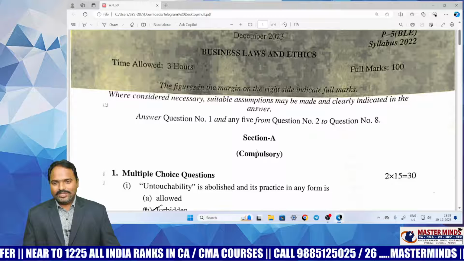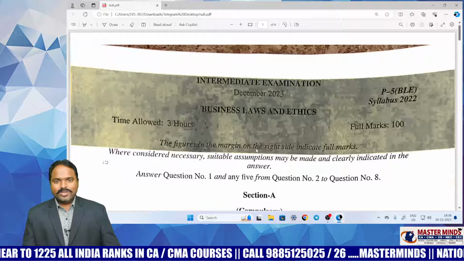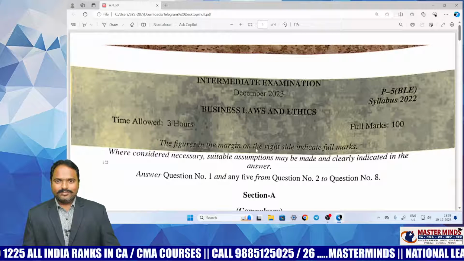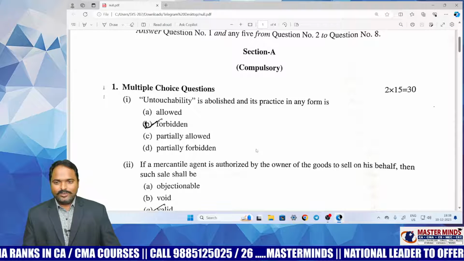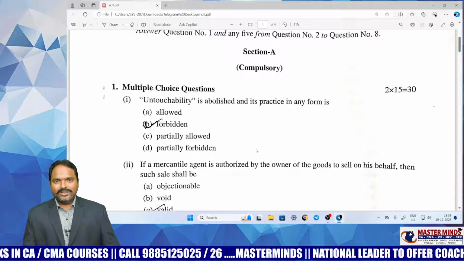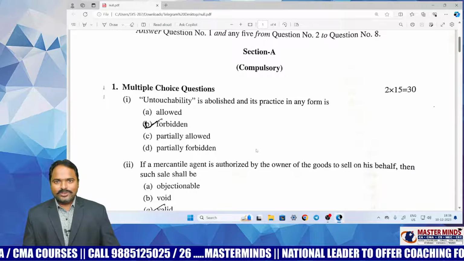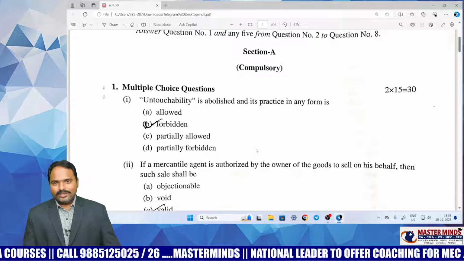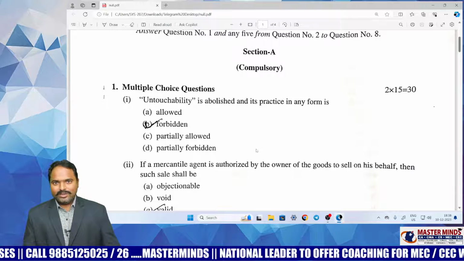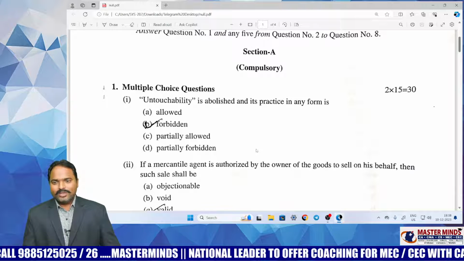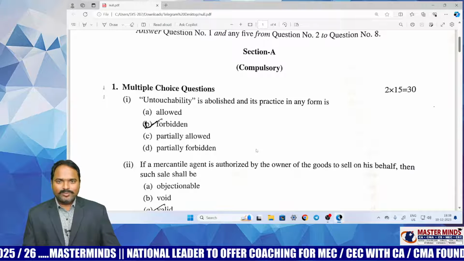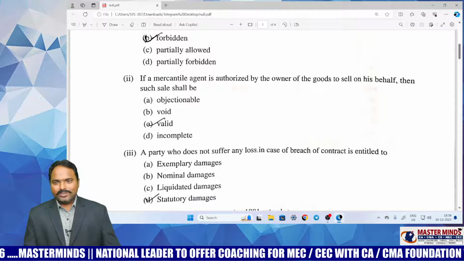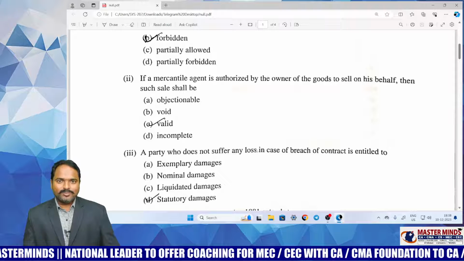First we will see what MCQs have been asked in this particular paper. The first MCQ: untouchability is abolished and its practice in any form. This MCQ is from Law and Legal System in India. This is a very tight MCQ. Untouchability has been forbidden, so that is a simple MCQ, and any student can answer it.